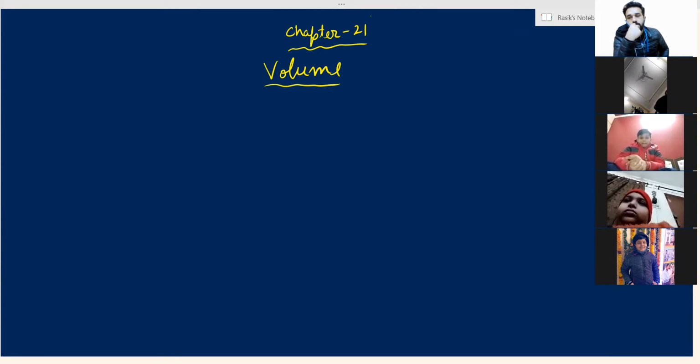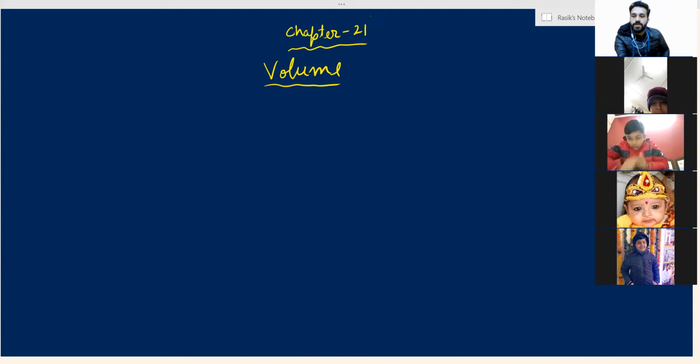Yes, Ashvik. Sir, I didn't understand the meaning of 2D objects. 2D are not objects. 2D are shapes, not objects. Plane surfaces. 2D are the shapes which we draw in the copies. 2D means something which has only length and breadth. They don't have any height. They don't have any thickness. Okay. This mobile phone is a 3D object. Why is it a 3D object?